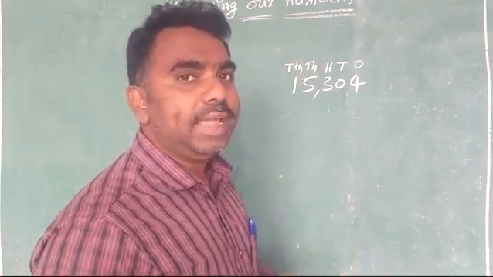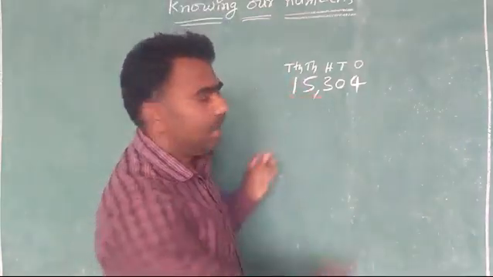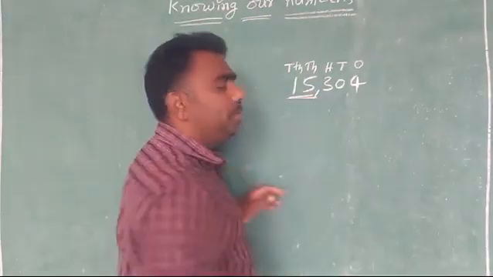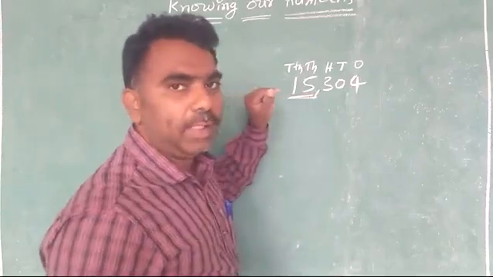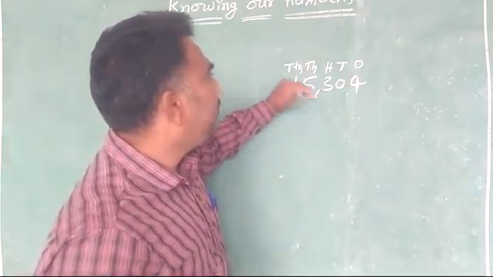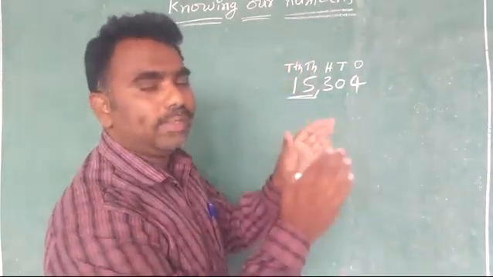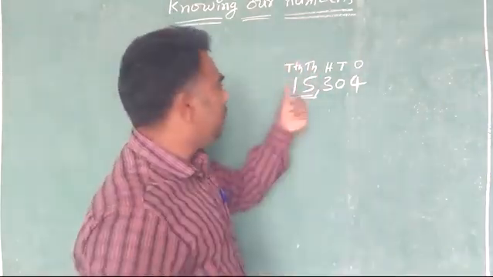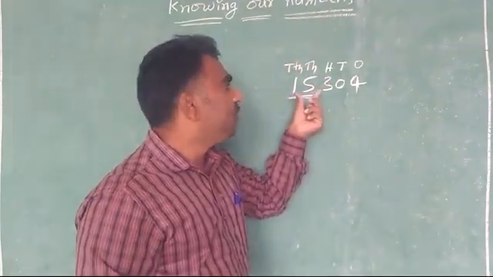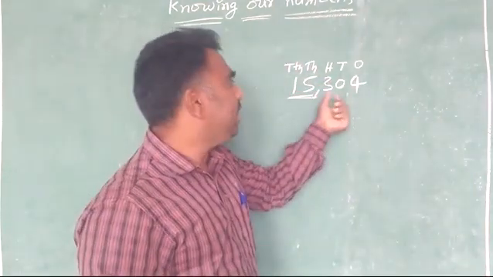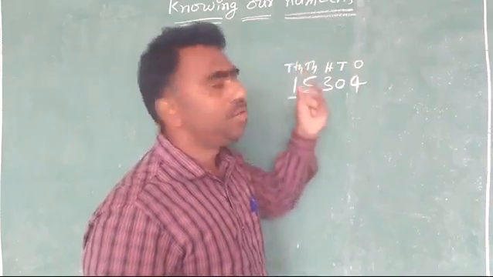When we are reading, we will read like this. In this slot, what number is there? This is 15. So we will read 15,000. Not only 10,000, thousands, all together we will make one slot. And we will say that it is 15,304.